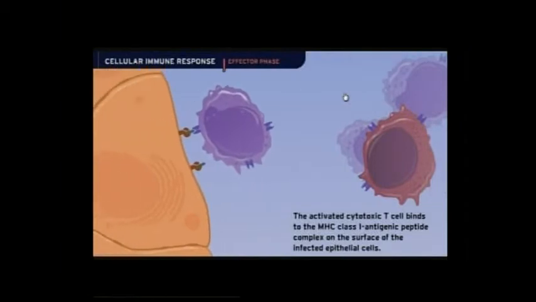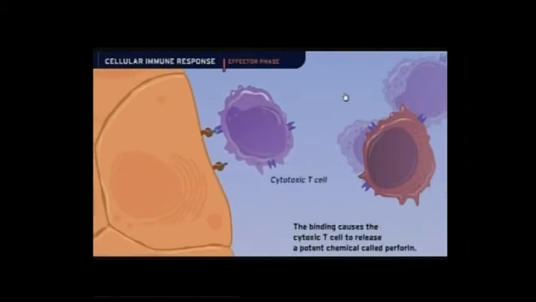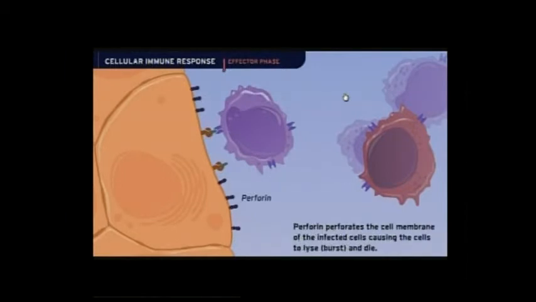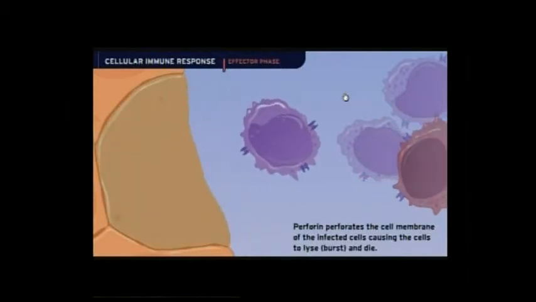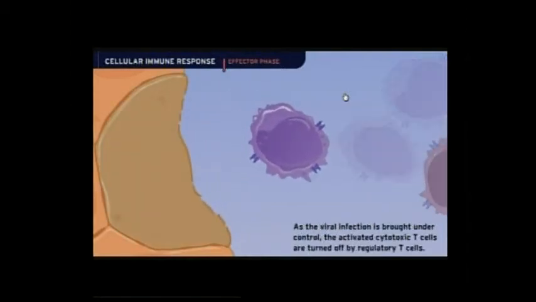So these cytotoxic T cells interact with that infected cell with the help of MHC1, and release the perforins as well as granzyme enzymes. After production of these perforins and granzyme enzymes, that cell will undergo the programmed cell death process, that is called apoptosis. So this is called cell mediated immunity.